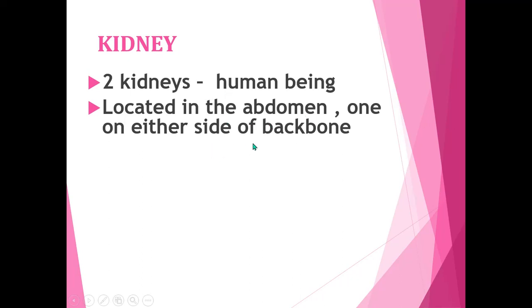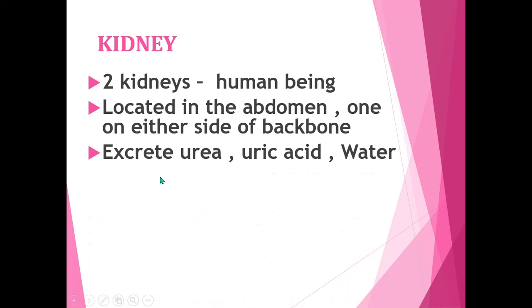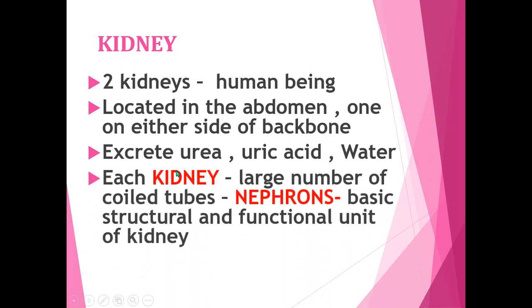Each kidney contains a large number of coiled tubes called nephrons. These nephrons are the basic structural and functional unit of the kidney.